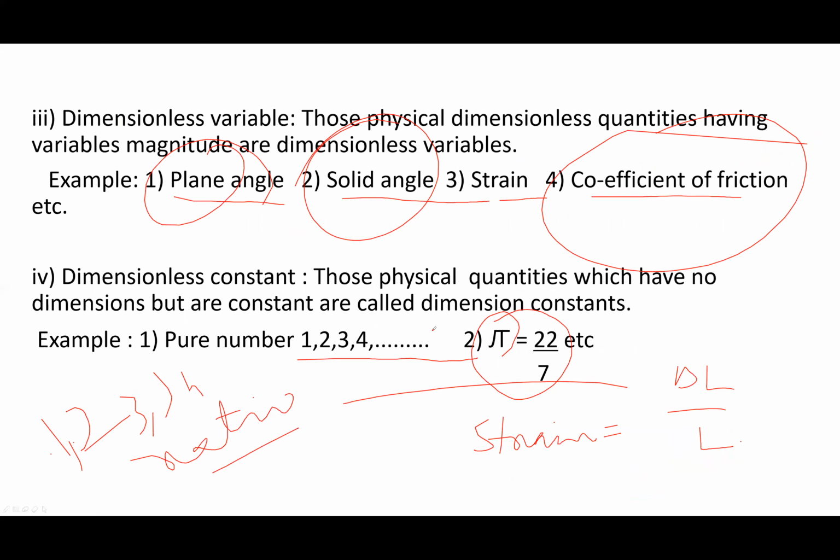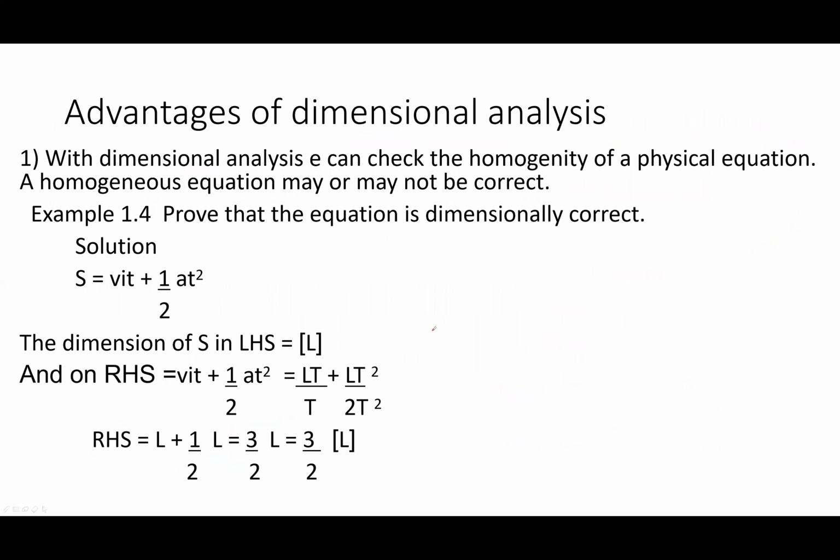So it's called a dimensionless variable. Dimensionless constants are those physical quantities which have no dimensions but are constant. Pi, 1, 2, 3, these are the examples.